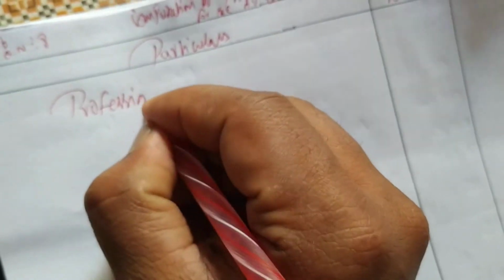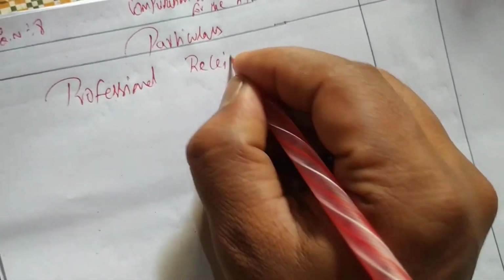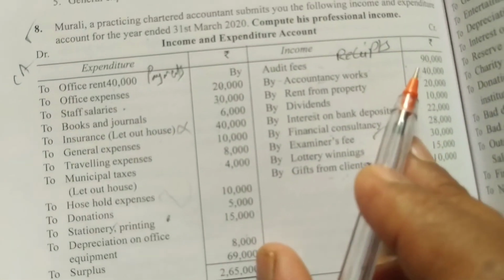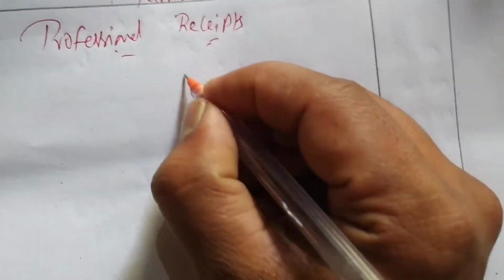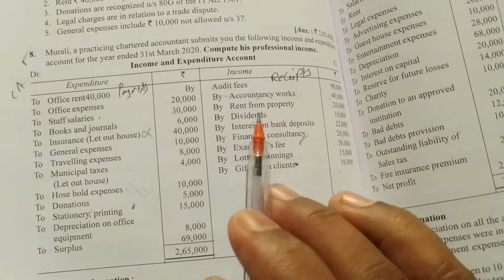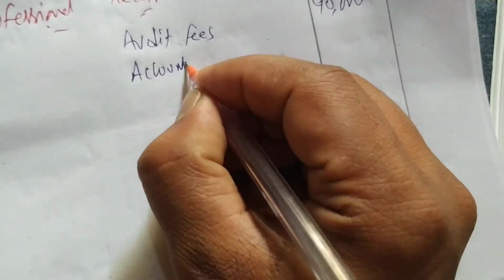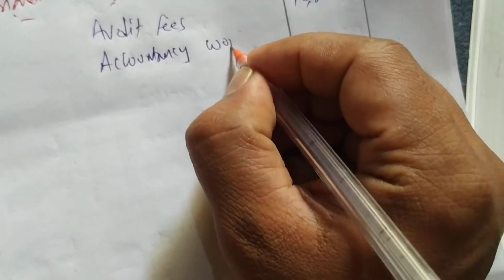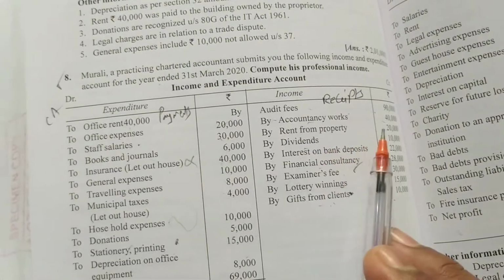Okay, so first we'll be writing professional receipts. The first receipt we are having is audit fees, that is 90,000, in the inner column. After that we are having accountancy work 40,000. After that we are having rent from property, do not consider.